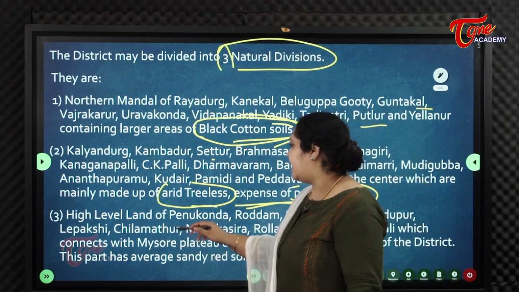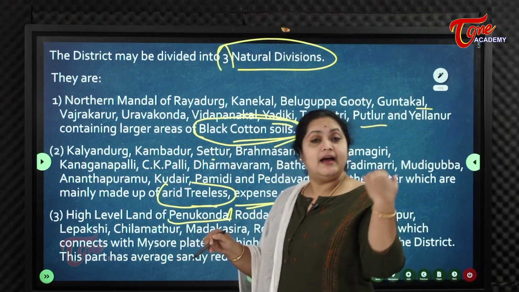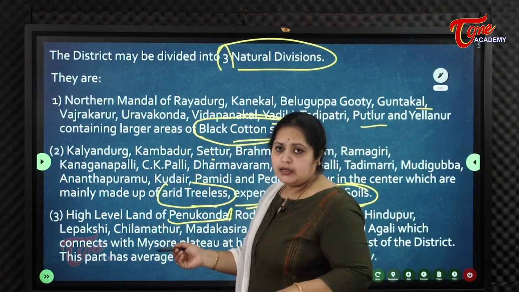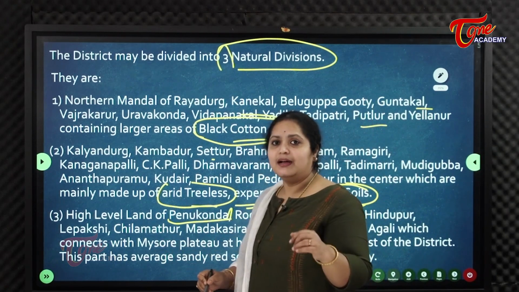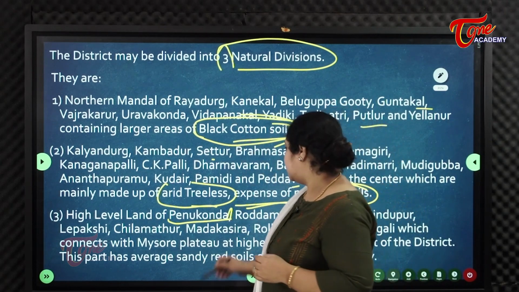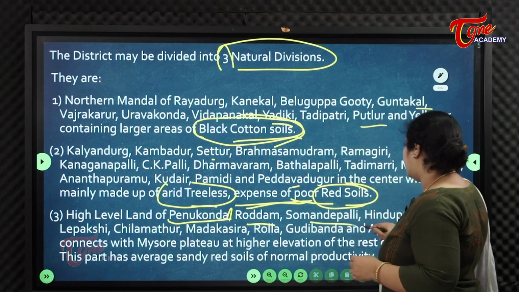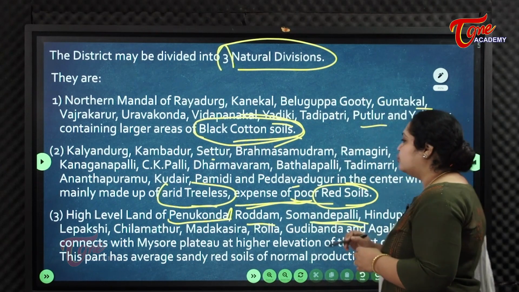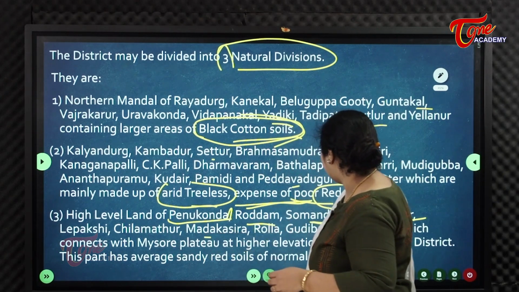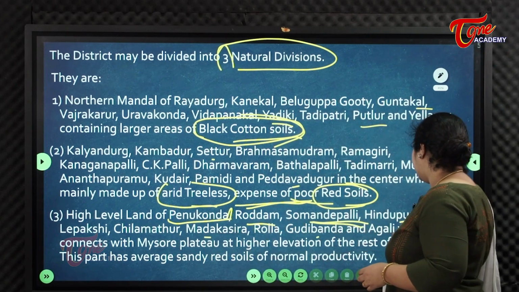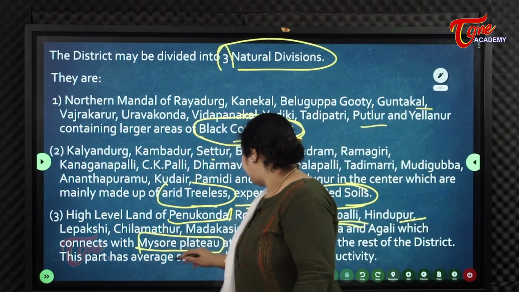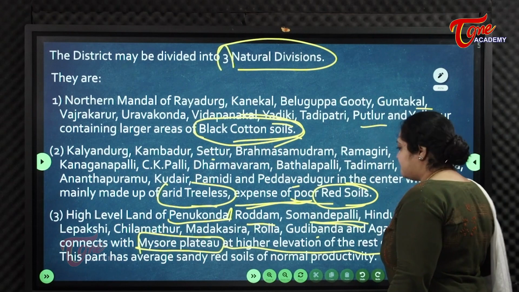The other one is the high level land of Penugonda, the higher altitude compared with the plains of Ananthapur. That means a bit higher altitude than the comparative areas. Roddam, Somandepalli, Hindupur, Lepakshi, Chilamatur, Madakasira, Rolla, Gudibandla and Agali, which connect with the Mysore Plateau at a higher elevation than the rest of the district.